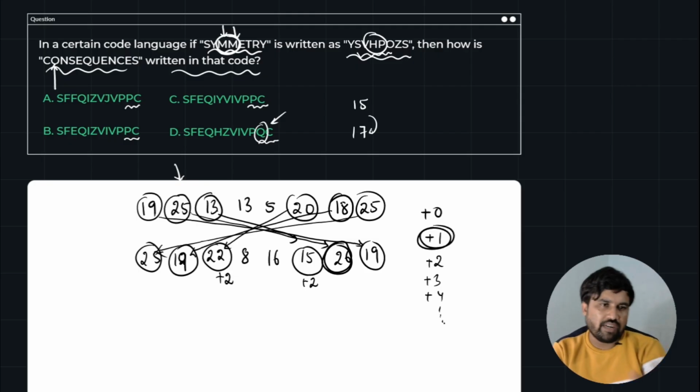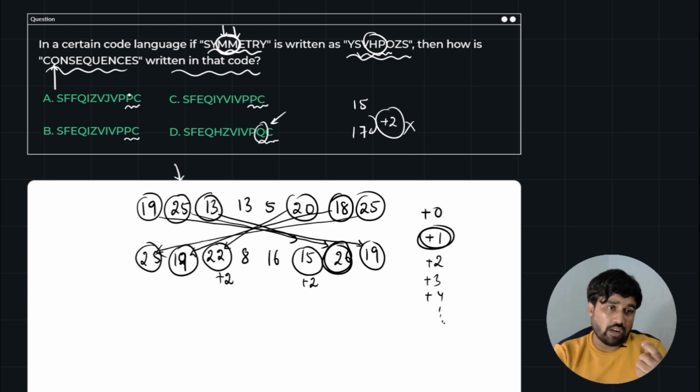Why? Because the first element is +0, the second element is +1. But here it is increased by +2. So it is wrong. +2 needs to be done for the third variable, not the second variable. So option D got eliminated.